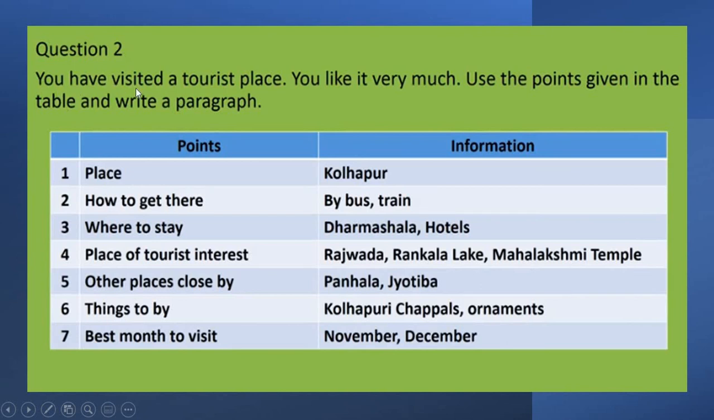Question 2. You have visited a tourist place. You like it very much. Use the points in the given table and write a paragraph. Now here, this is non-verbal information given in a table form, which you all have to transfer into verbal information, that is, a paragraph form. So read this table carefully and convert it into a paragraph form with a suitable title.